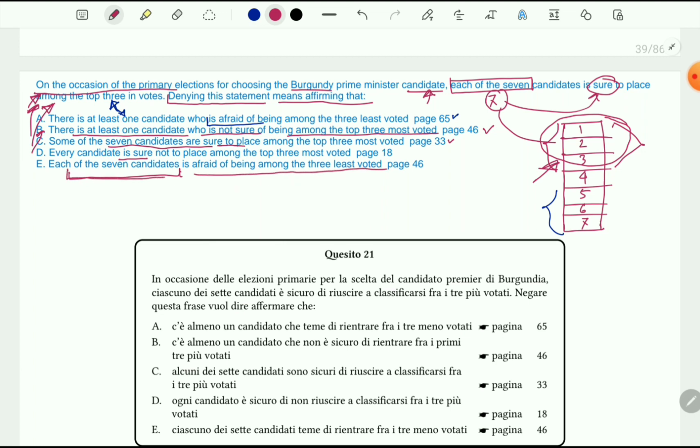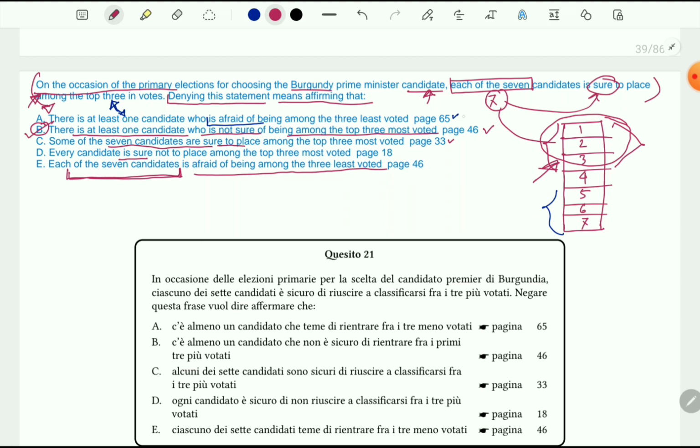This is an election. We have to think that all of them can't think they will be in the last position. That's actually not logical. So this statement we can simply deny by option B. That's more logical, and I believe you will agree with me. So I will select this option as correct.